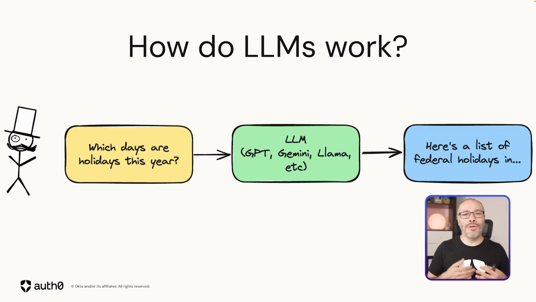All right, so before we start talking about securing RAG applications, we need to cover the basics so we all have the same level of understanding. When we interact with a chatbot, like ChatGPT or Gemini or Claude, the user starts with an input or a question, and then the LLM will process it. For example, when the user asks what days are public holidays this year, it will process that based on a pre-trained model, and then generate an output.